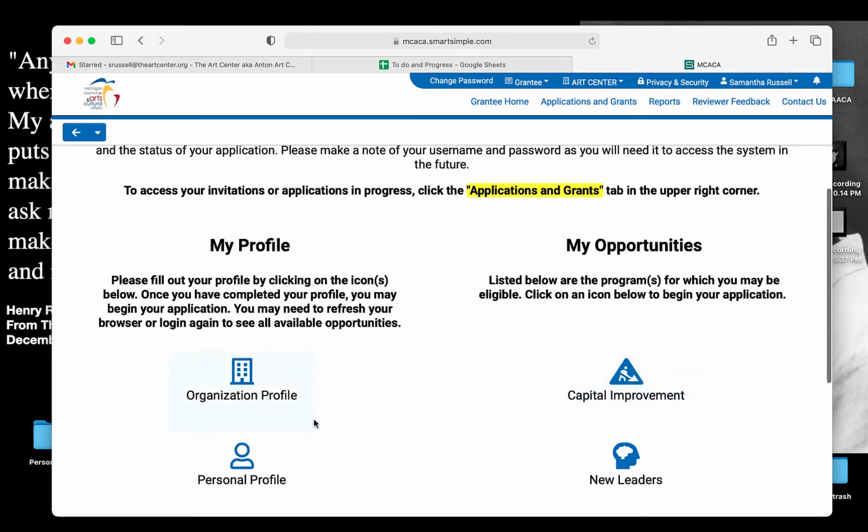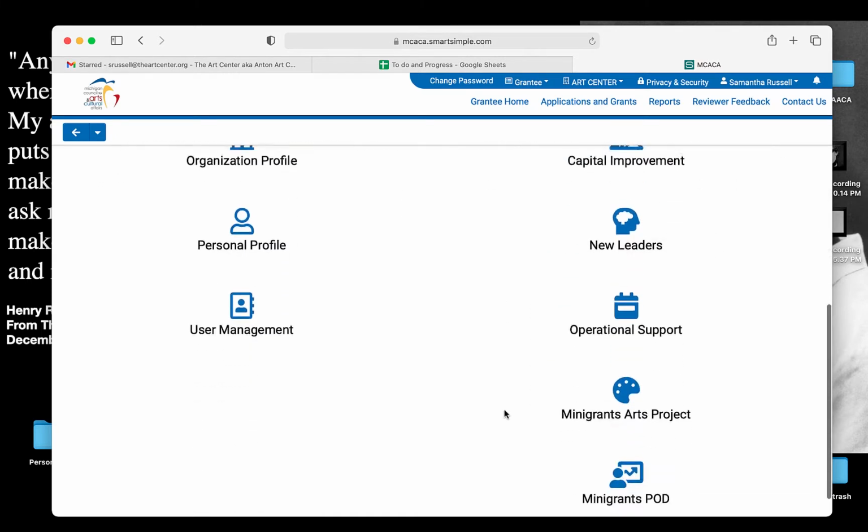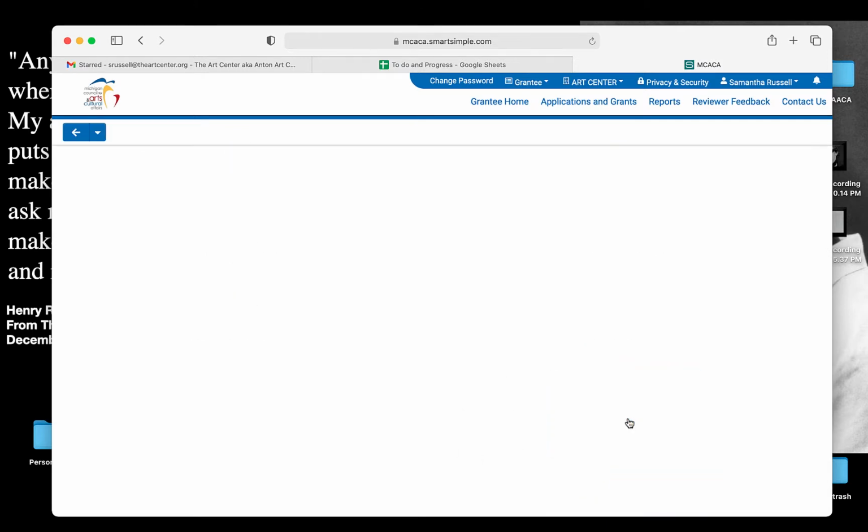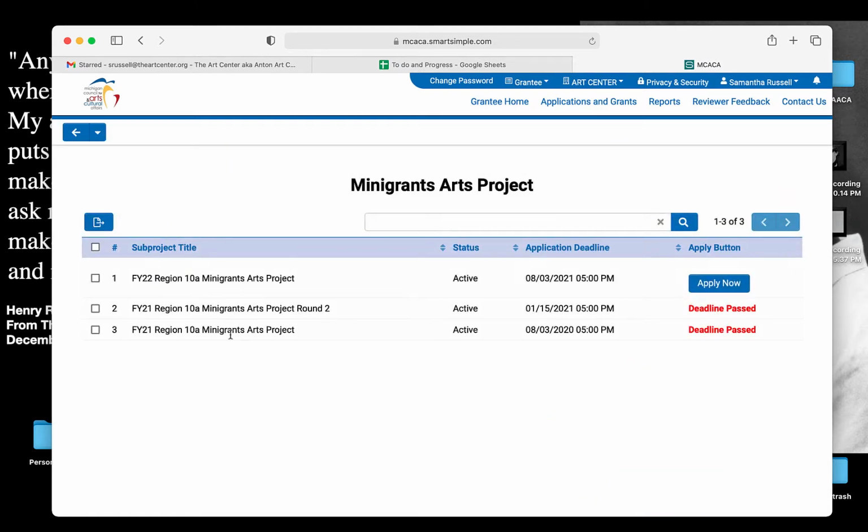Ours doesn't show up here. I had one created to walk us through. You would select here, and to show you on one of our other options, if you select here, you should see your deadlines. Just pretend this says the arts equipment or busing grant.